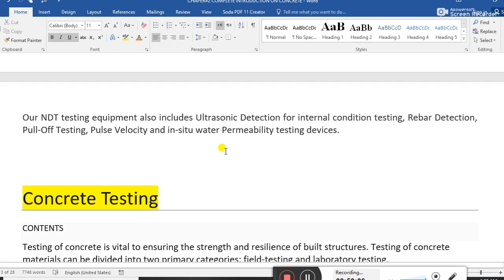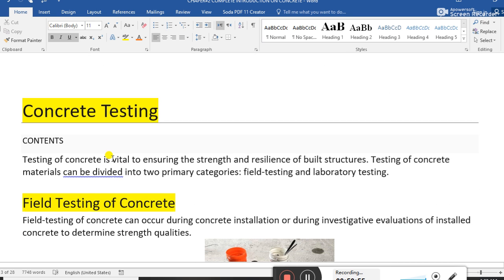Non-destructive testing equipment also includes ultrasonic detection for initial condition testing, rebar detection, pull-off testing, pulse velocity, and in situ water permeability test. I explained this.